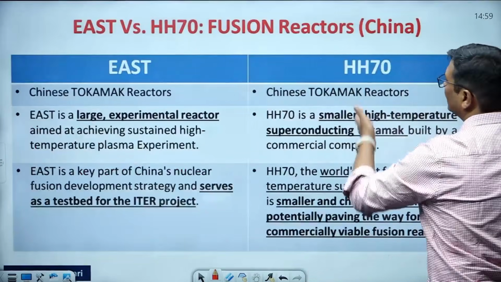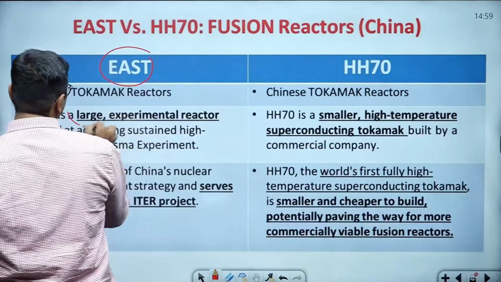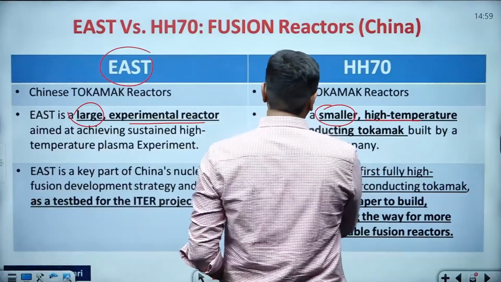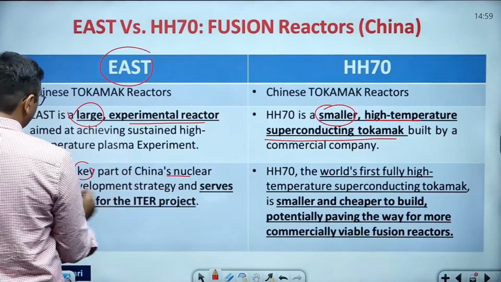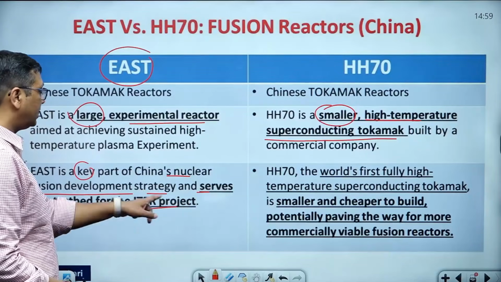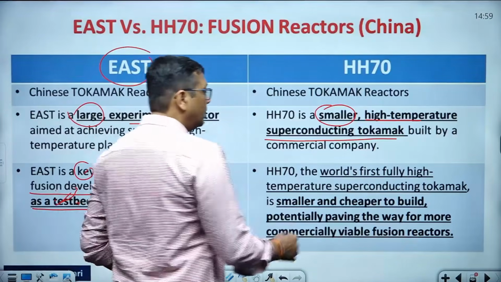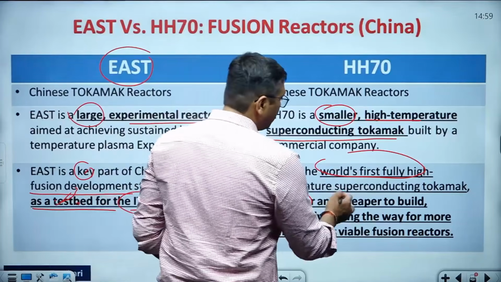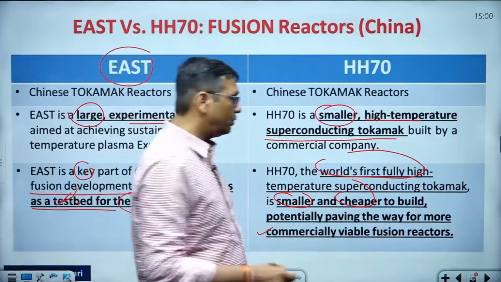EAST and HH70 are both China-based. But I'll tell you, EAST is the biggest one, a large experimental reactor. The HH70, a China-based reactor, is a smaller one, a high temperature superconducting tokamak. EAST is a key part of China's nuclear fusion development strategy and serves as a test bed for the ITER project. The technology China achieved in the case of EAST will be built into ITER in the coming future. HH70 is a world-first fully high temperature superconducting tokamak, smaller and cheaper to build, potentially paving the way for more commercially viable fusion reactors in the coming future.